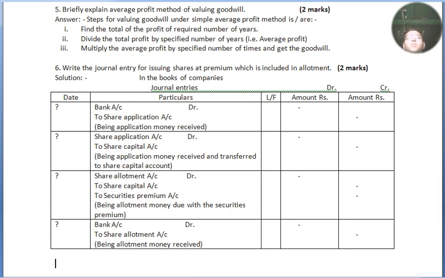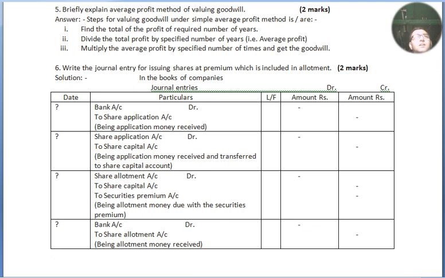Alright, steps for valuing goodwill under simple average profit method are: point number 1, find the total of the profit of required number of years. Number 2, divide the total profit by specified number of years, that is average profit. And number 3, multiply the average profit by specified number of times and get the goodwill. That's all, finish. You will get 2 marks for this.